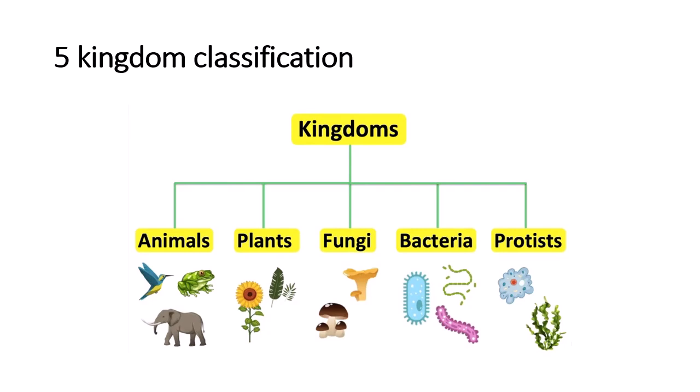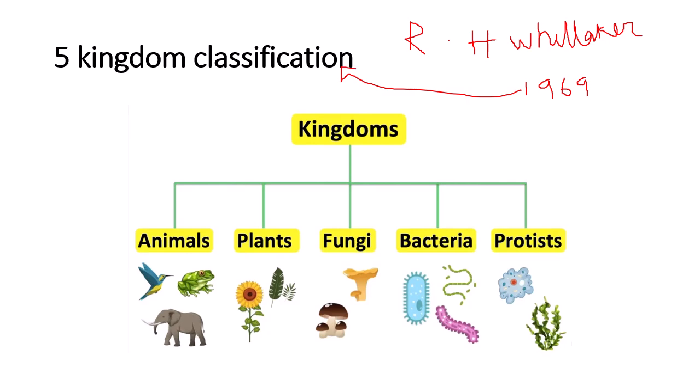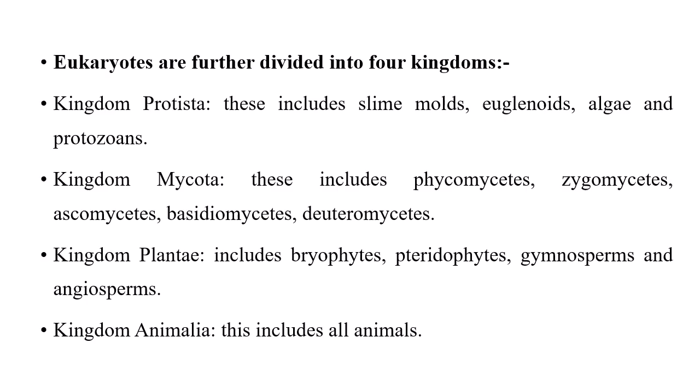So R. H. Whittaker in 1969 proposed the five kingdom classification. Okay, next.